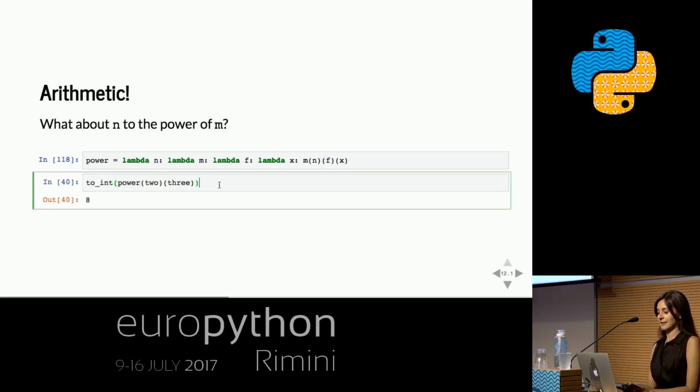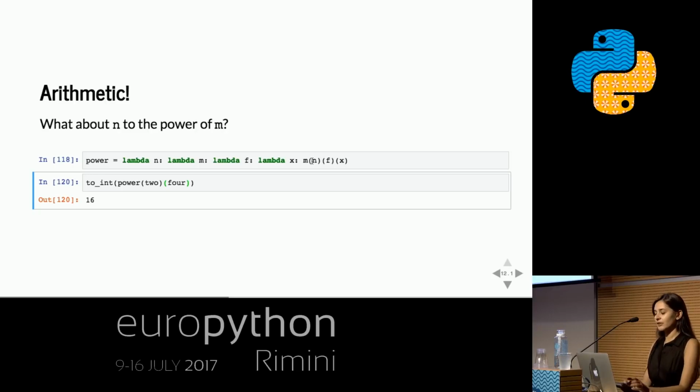Okay, so this is what I would expect, right? If I raise 2 to the power of 3, I should get 8, perhaps. Moment of truth. Yay! Okay, wait, but I don't know. Maybe I could have just faked that. What if I raise it to 4? We did it! We did it!